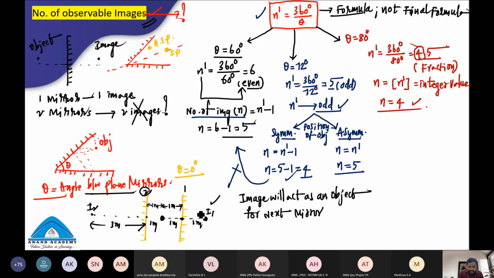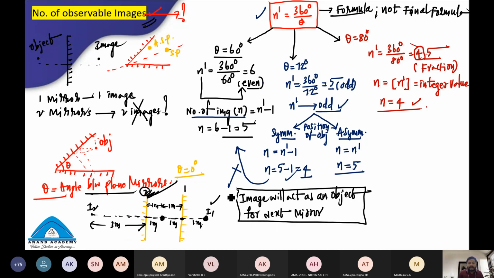So this is the object for the second plane mirror. This object is at what distance from the second plane mirror? 1 plus 1 plus 1, 3 meters. For the second plane mirror, this object is at 3 meters. Yes, exactly at 3 meters the image is formed by the second plane mirror. I hope you understand, my dear students, such a beautiful phenomenon.